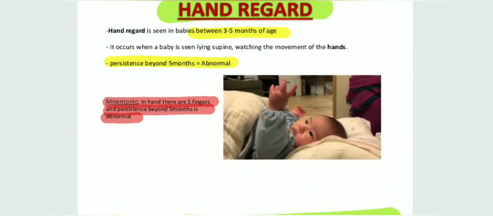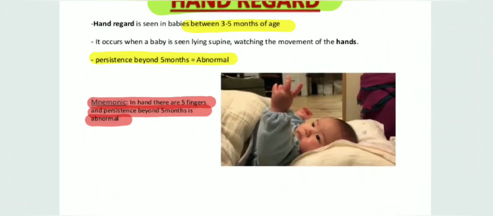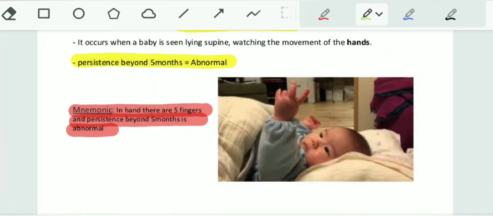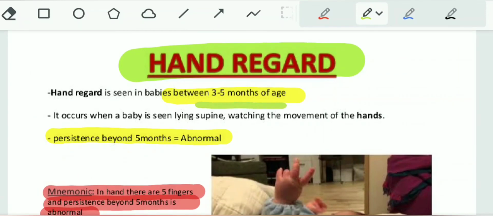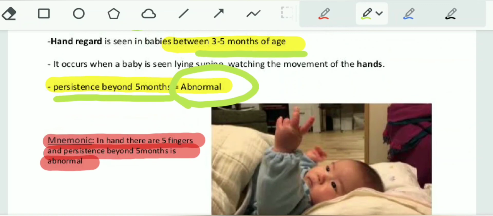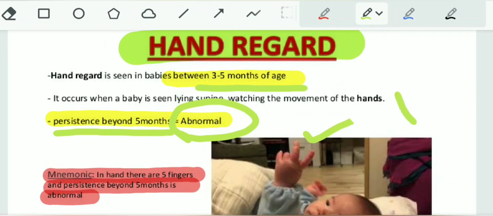First is hand regard. Hand regard is seen between 3 months to 5 months of age, and persistence beyond 5 months is considered abnormal. The mnemonic here is, the hand has 5 fingers.